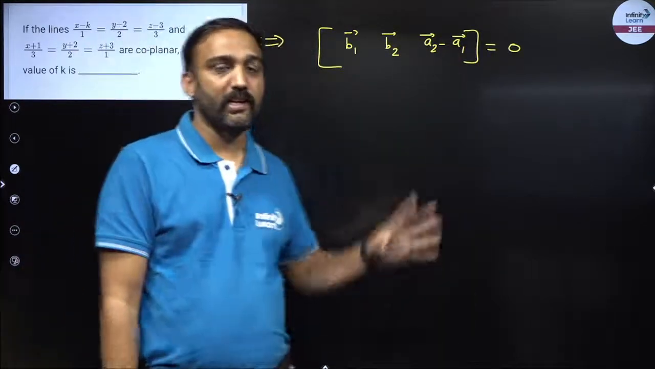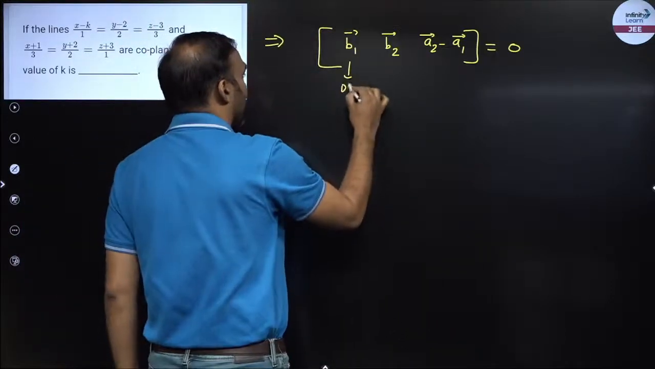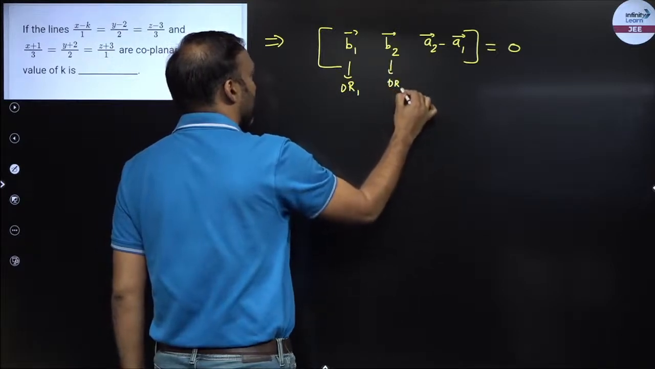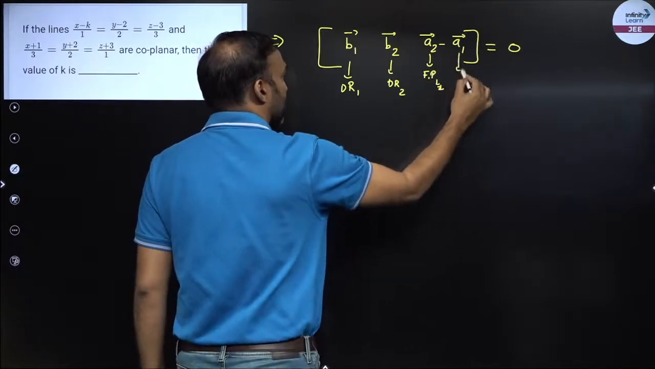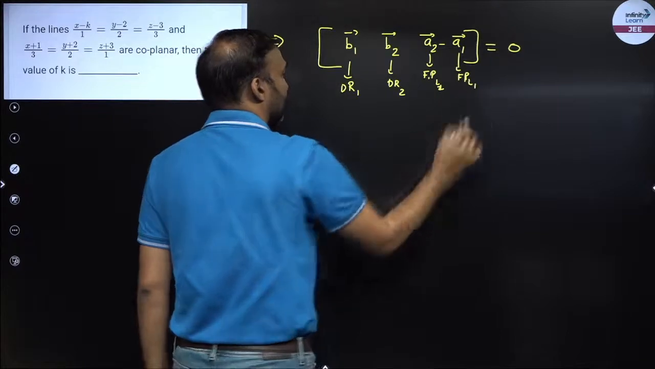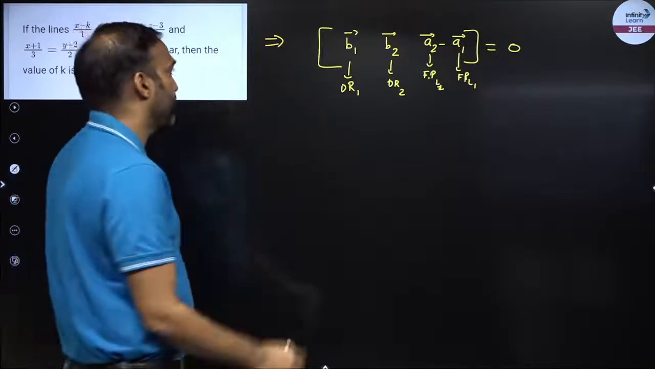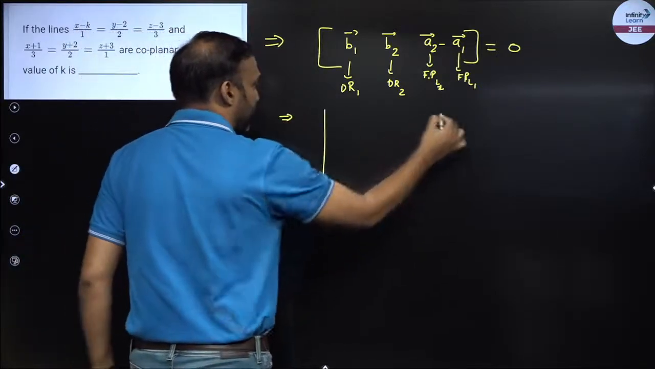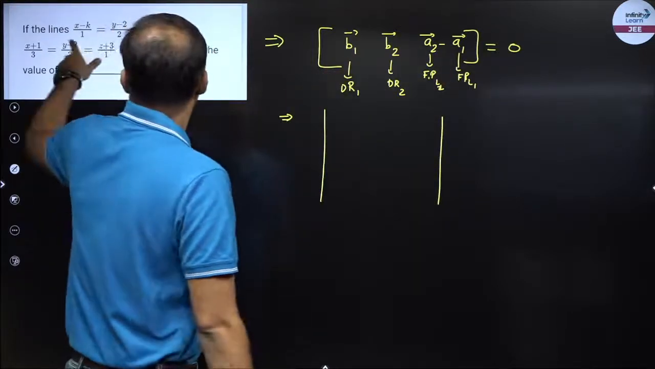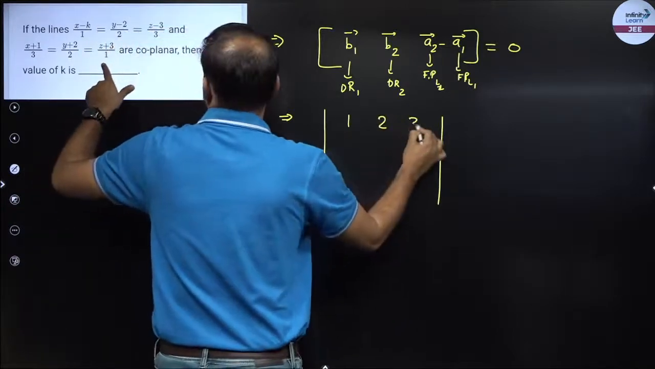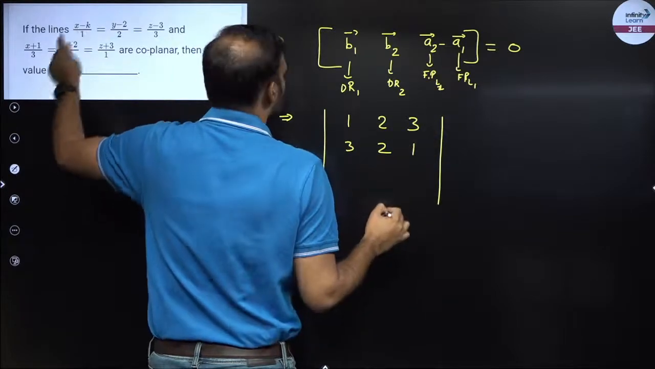If two lines are coplanar, then B1, B2, A1 minus A2 is equal to 0. Now what are B1, B2? Direction ratios of line 1, direction ratios of line 2, fixed point of line 1 and fixed point of line 2. So the scalar triple product of B1, B2, A2 minus A1 would be 0. So I can write this in the form of a determinant. Box is always a determinant. What is B1? Direction of line 1: 1, 2, 3. Direction of line 2: 3, 2, 1. A2 minus A1, the difference of their fixed points.